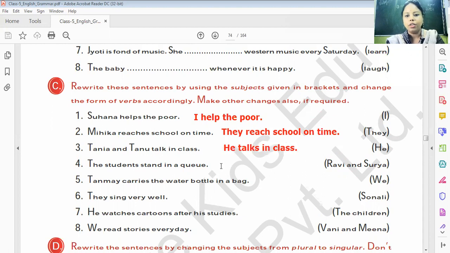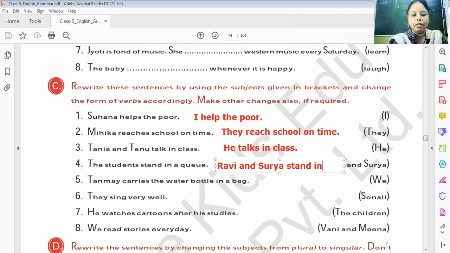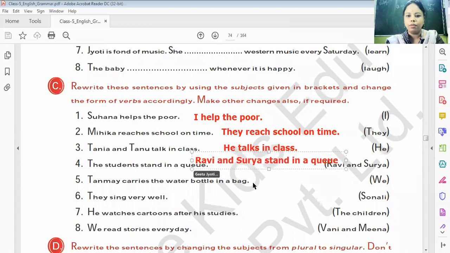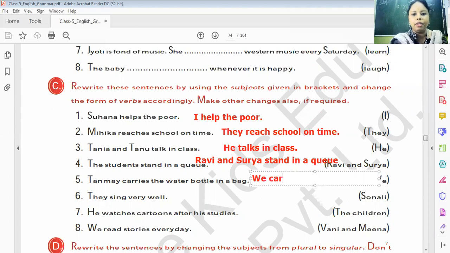The students stand in a queue, Ravi and Surya. So here we have to write Ravi and Surya stand in a queue. Understand? You don't have to change the form of the verb because it's plural. As it is, you have to write what is given here. Tanmay carries the water bottle in a bag. We carry. You don't have to change the form of carry here. We carry, C-A-R-R-Y, the water bottle in the bag.